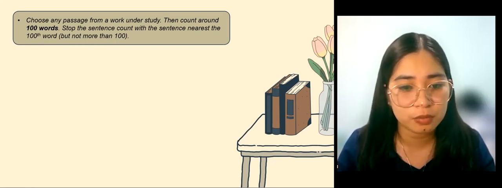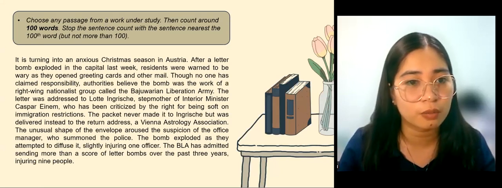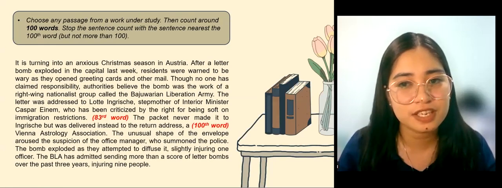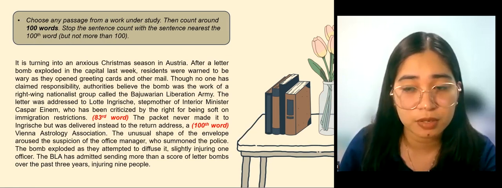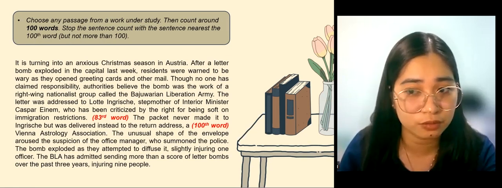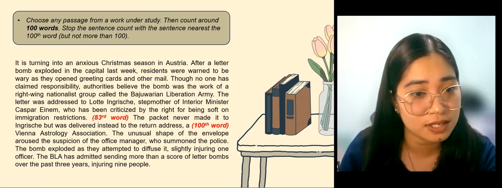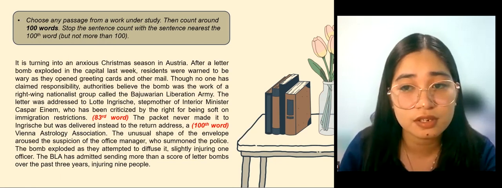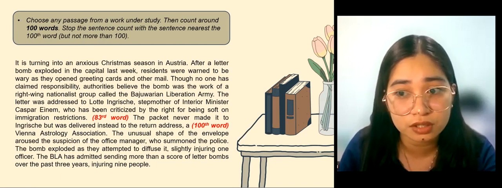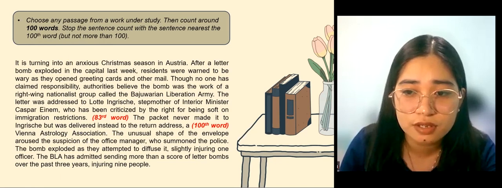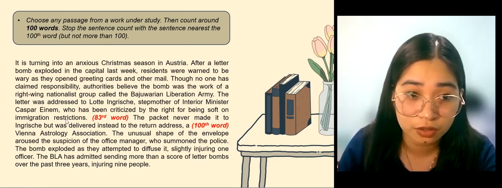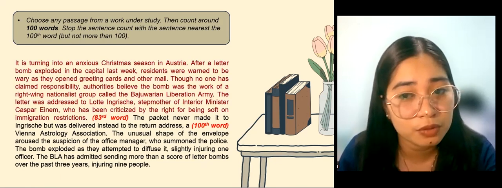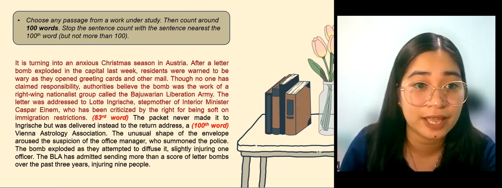Here is our sample passage taken from our module. As we can see, "a" is the 100th word. But notice that we stop the sentence count at the word "restrictions," which is the 83rd word. We stop at "restrictions" because it's the nearest to the 100 word total. The 100th word did not give us a complete sentence, so we stopped with the sentence nearest to 100, which is "restrictions." Now we will extract the words in red for our next step.